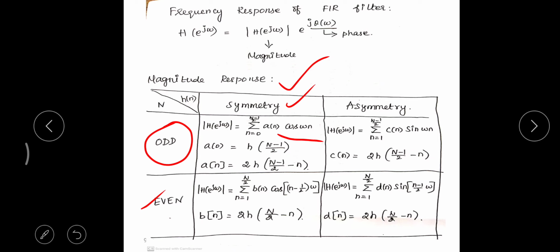Whenever I am getting antisymmetry, I will get sine as a function in the magnitude. And for odd N, the limit is up to (N minus 1) by 2. For even N, the limit is up to N by 2. This is the magnitude response of any FIR filter based on the category.